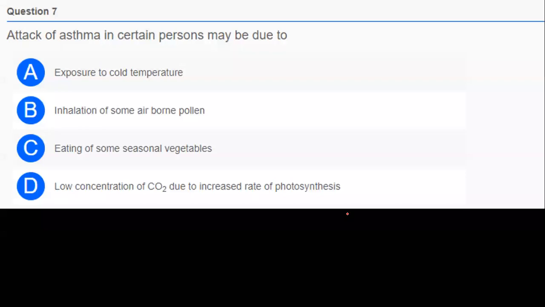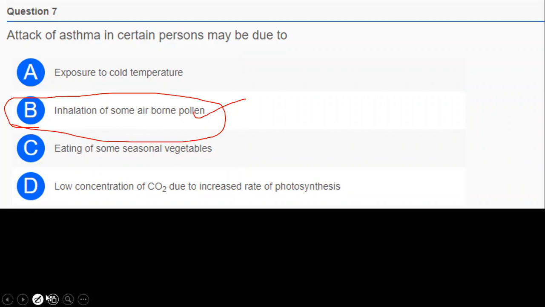Attack of asthma. In yesterday's class itself, while I was taking the lectures on breathing and exchange, I told you that asthma is a kind of allergy. Yes, everybody has given the right answer. The answer is inhalation of some airborne pollen grains. Inhalation of some air pollens can cause asthma in certain kinds of persons. Okay, so let's go with the next question.